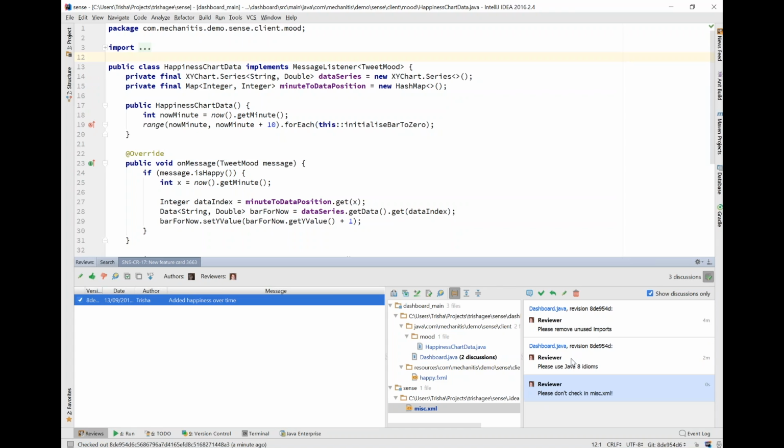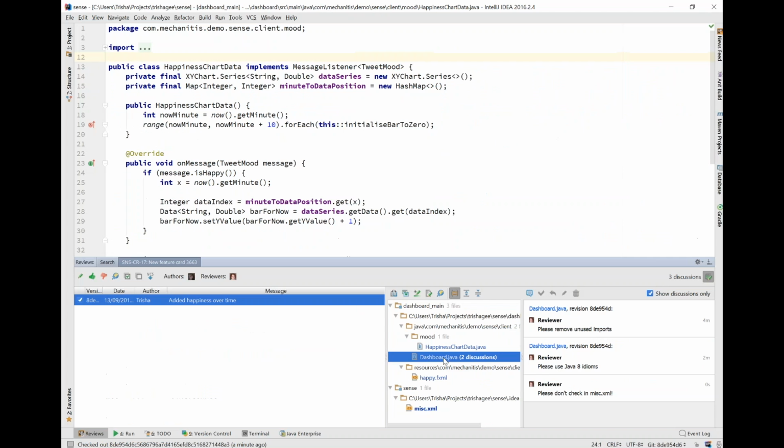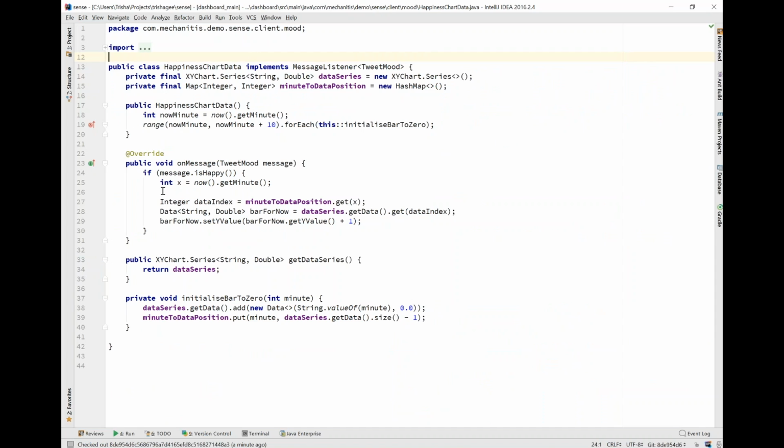So what we've done so far: when I checked out this revision, what I got was the updated version of this happiness chart data file with the methods which came in as part of this revision.